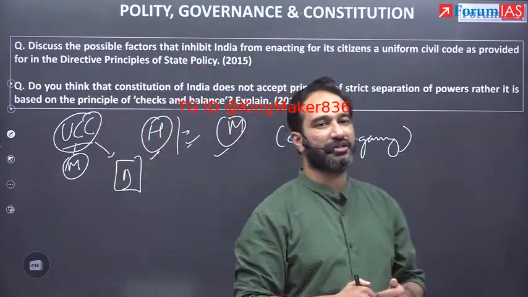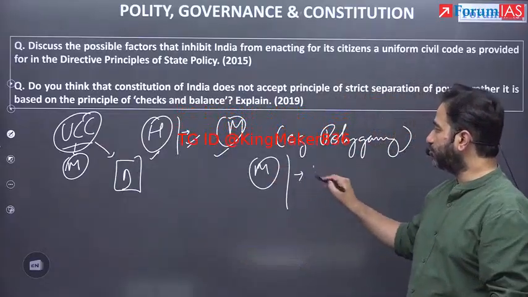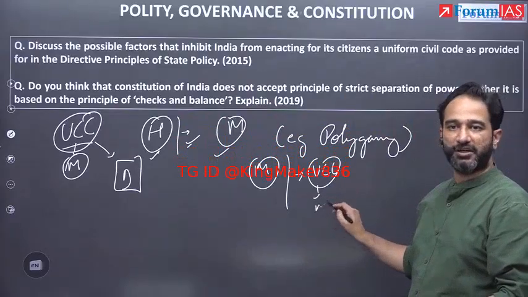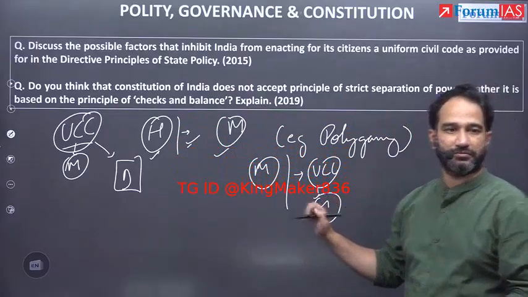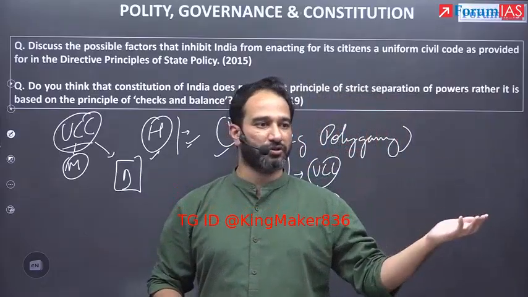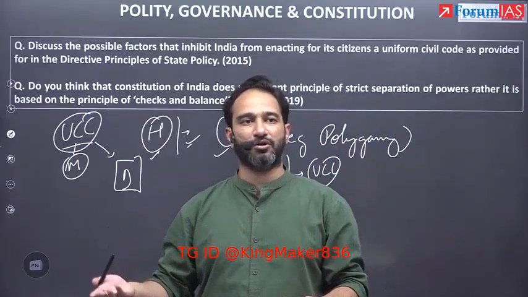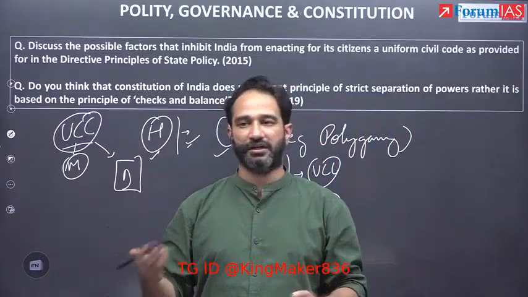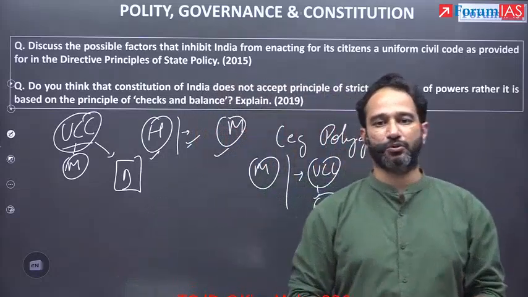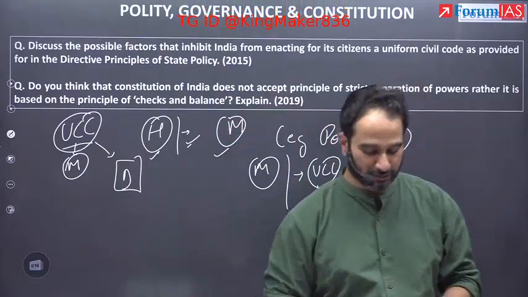It also leads to the next point that there is a fear among minority that if you do introduce UCC, what are the principles going to be based on? It might be based on majoritarian principles. Because that is what happened in Europe also. It was based on the views of the majority. So in India, if you're going to have a common law for marriage and adoption and inheritance and for divorce, it is likely that it may reflect the Hindu codes. You get this conceptually? Right on the next point.